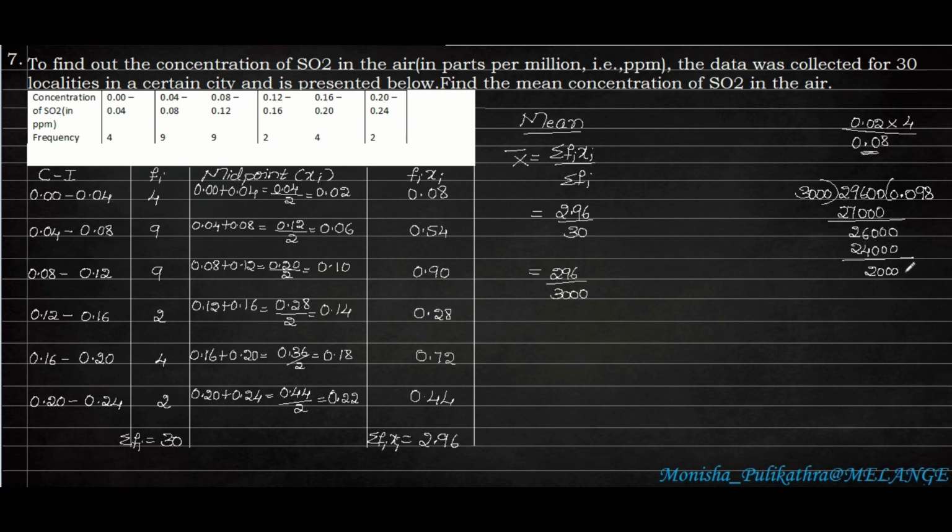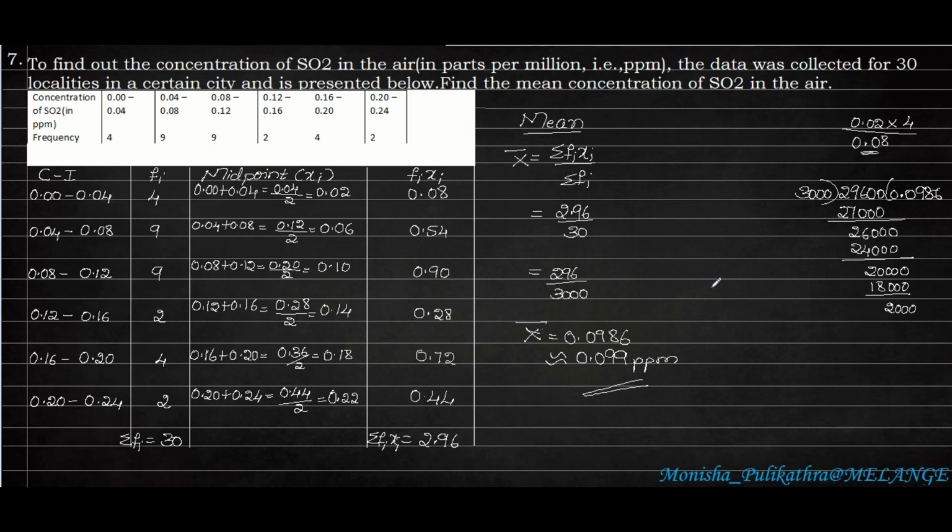So next, because of this point, we can apply one more 0. 3 6s are 18. 3 7s are 21, which will be a larger number than this. So 18,000. Okay. So again 2,000 will come, recurring. So we can stop here. 0.0986. So the mean is 0.0986, that is the concentration. As an approximate value we can write 0.09. For this 86 we can write 0.099 ppm, that is parts per million. In every million parts, 0.099 concentration of SO2 is there in air.